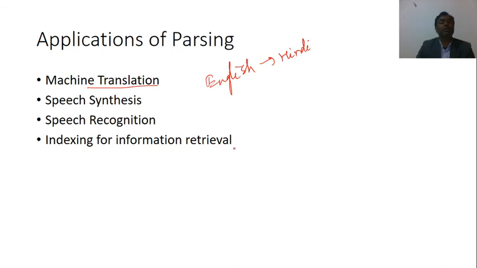Indexing for information retrieval. When you are writing any query in your DBMS, or you can say MySQL, in that case that query is being checked by the parsing only. The syntax of that query is correct or not. These are the applications of parsing: machine translation, speech synthesis, speech recognition, indexing for information retrieval.